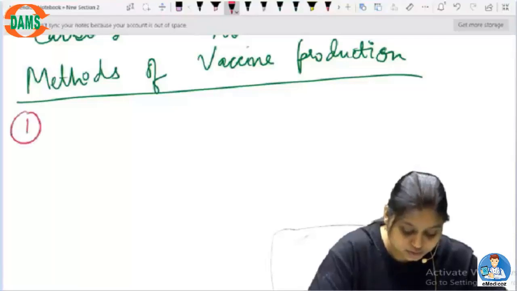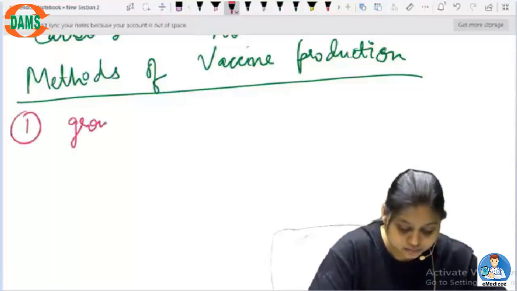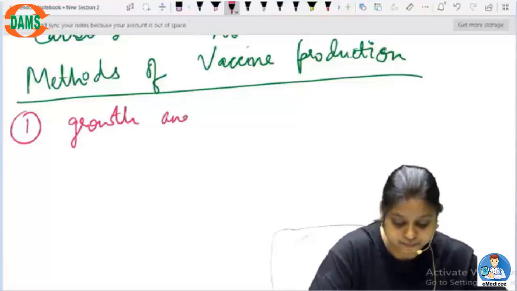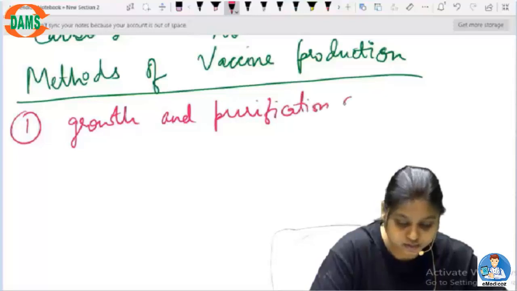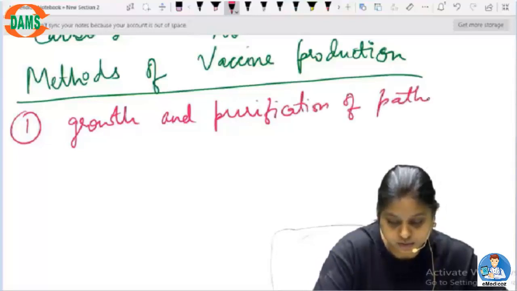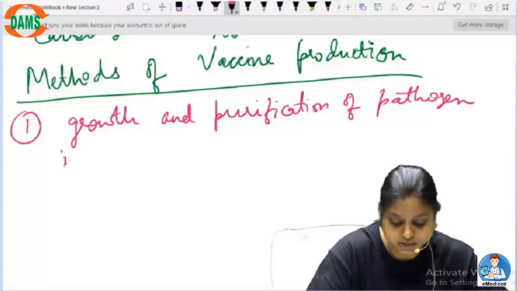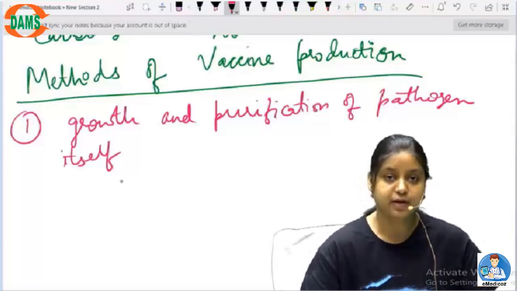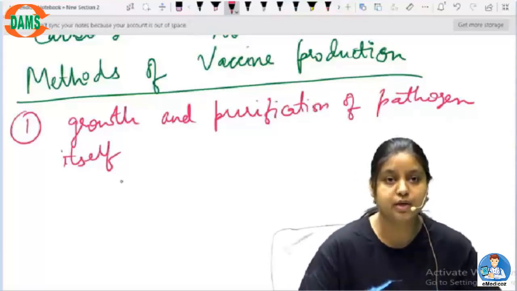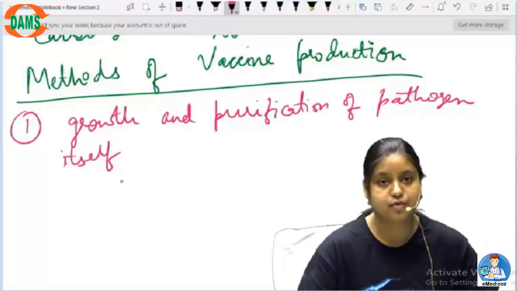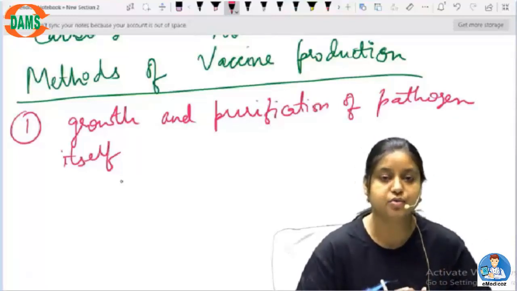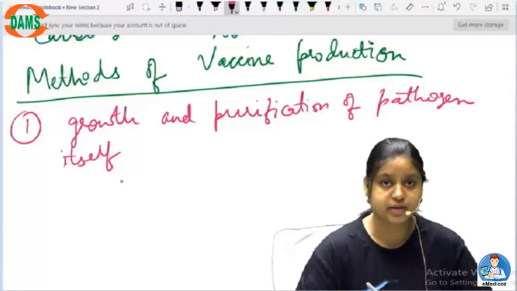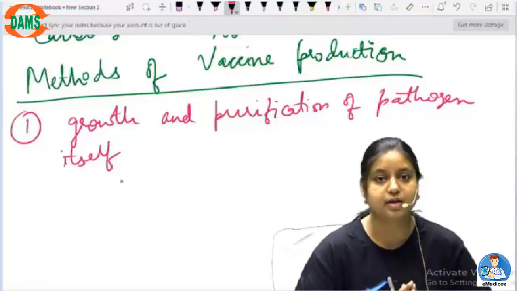So first, it is very simple: you grow the bacteria or the pathogen itself. When we were discussing vaccination, the first thing we discussed was that the pathogen itself can act as a vaccine. So to produce a vaccine, we grow the bacteria or the virus and purify it, so that only a particular bacteria or virus is there and not a mixture.